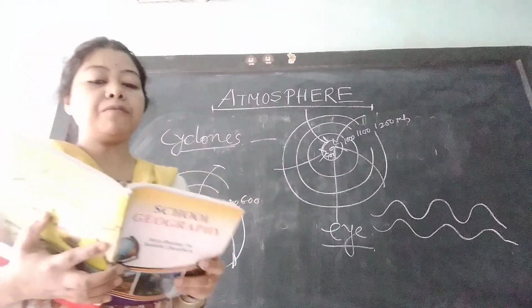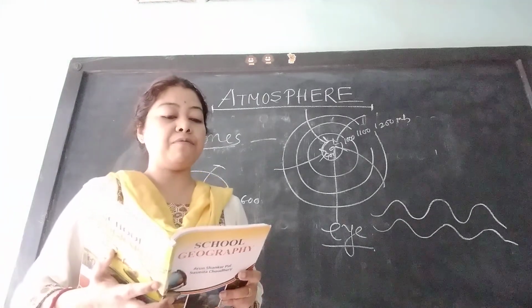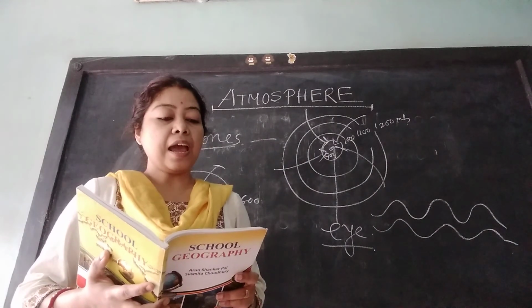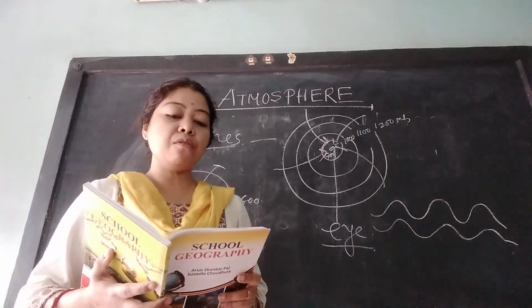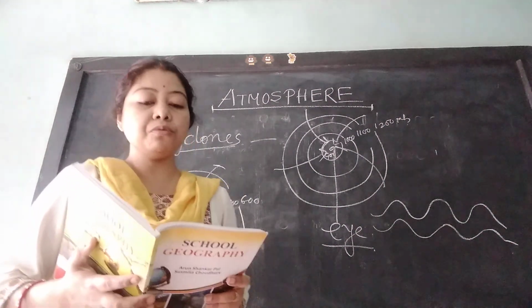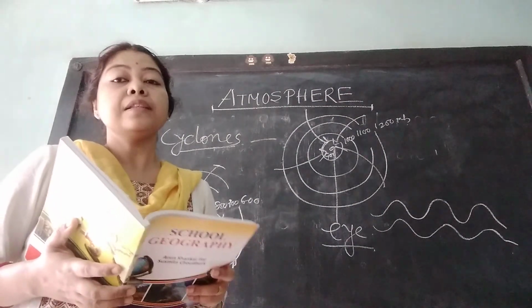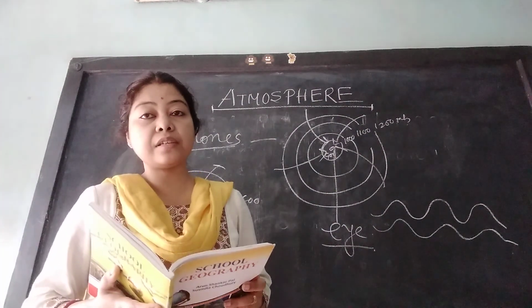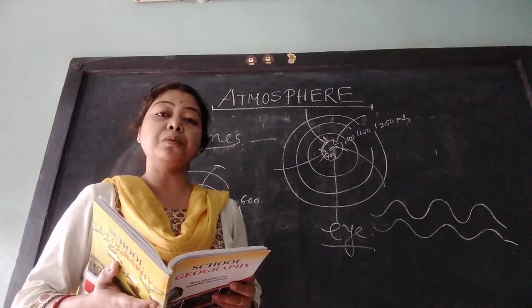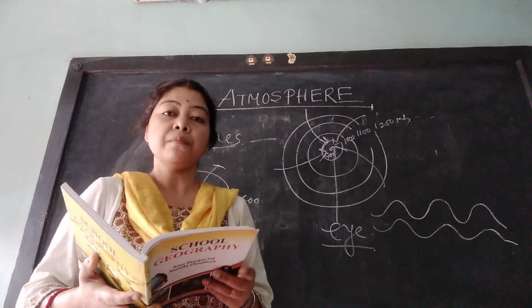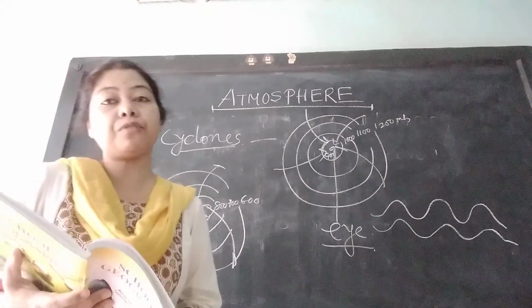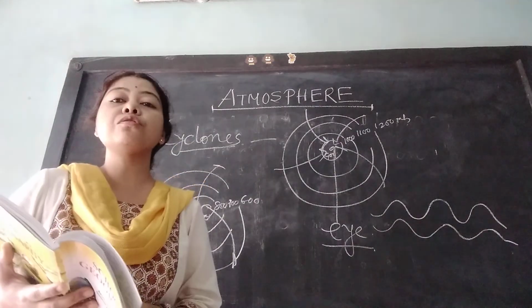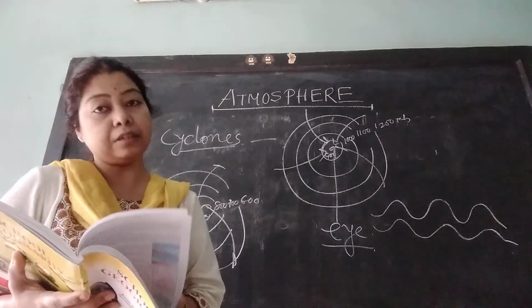Next, number 4, during winter they have more velocity, and number 5, the jet streams become narrower in summer due to northward shifting. These 5 characteristics you should read once properly, very important, because many objective questions can come from this part, and you should go through the book part thoroughly.